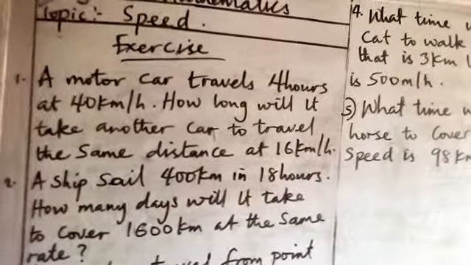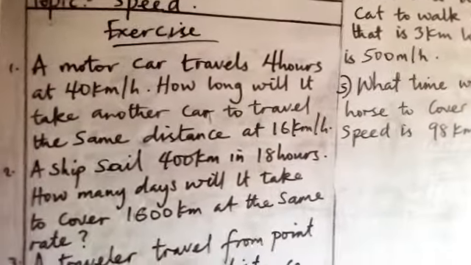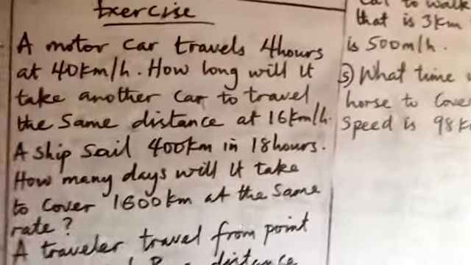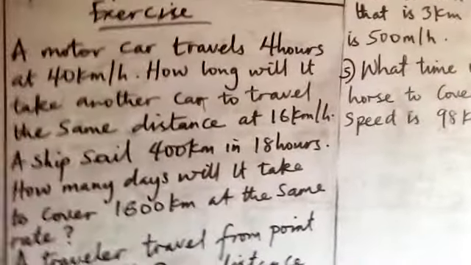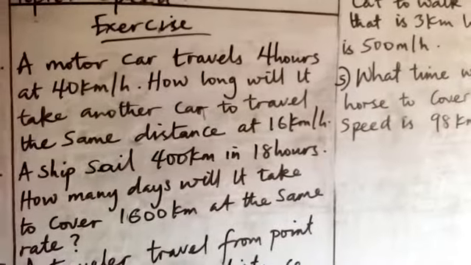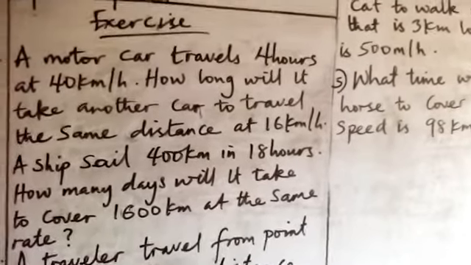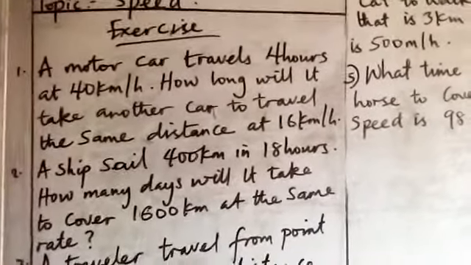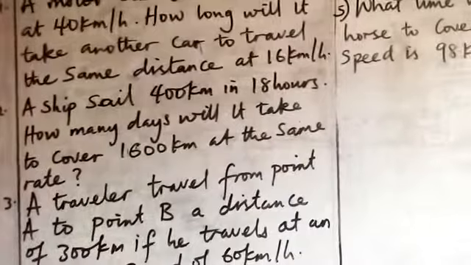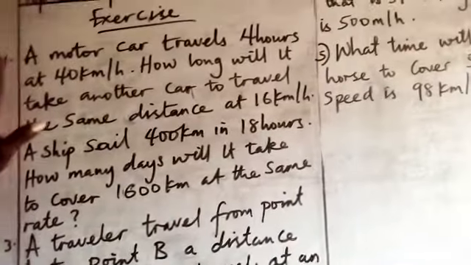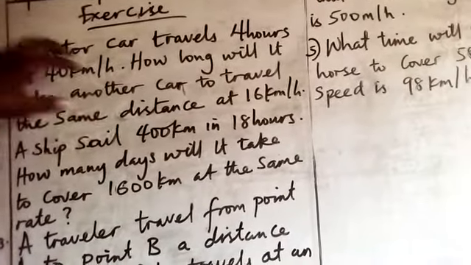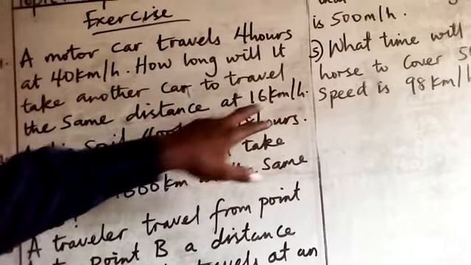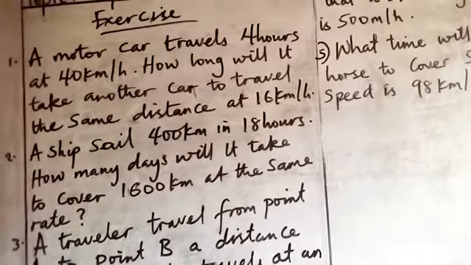Exercises. Number 1, a motor car travels 4 hours at 40 kilometers per hour. How long will it take another car to travel the same distance at 16 kilometers per hour? Remember, there's no distance given to you. You have to first look for the distance covered here, then you use it to solve for the question you are being asked. Okay, so take note of that.